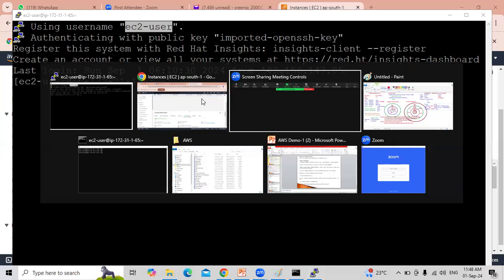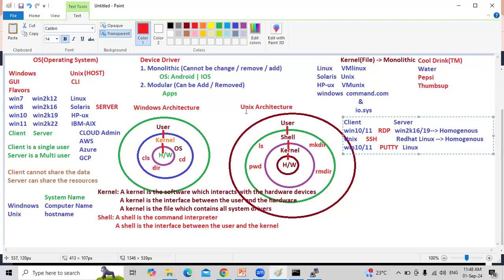If somebody asks in an interview what is your physical access, don't say Linux. You should tell that my physical access is Windows, like Windows 10, Windows 11. Now, how are you going to log in? Through PuTTY. When the client is Windows, the server is Unix or Linux, any flavor.